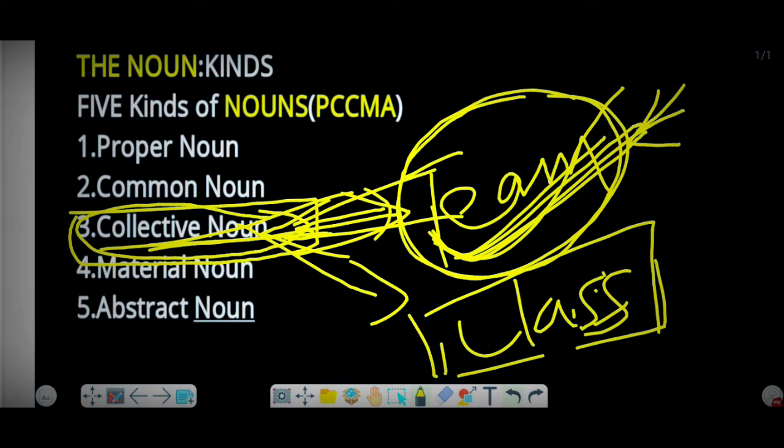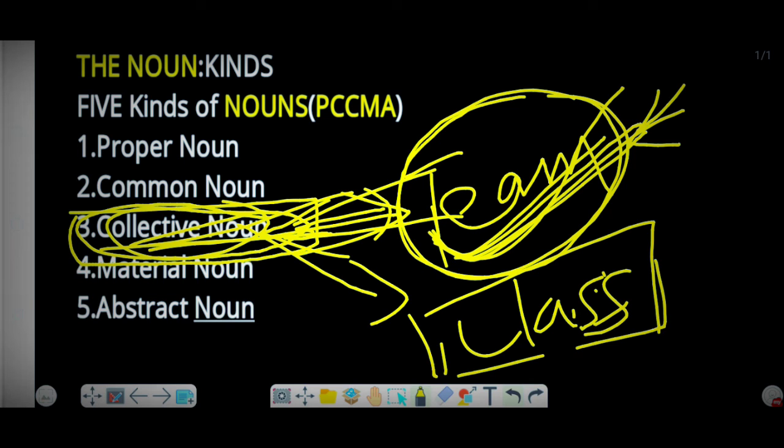When all students come together and sit in a class, they form a class, and collectively they come together, and that's why we call it collective noun.